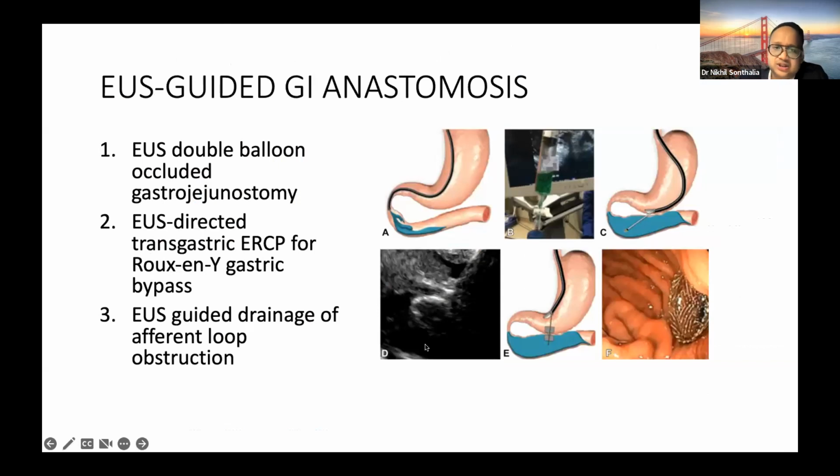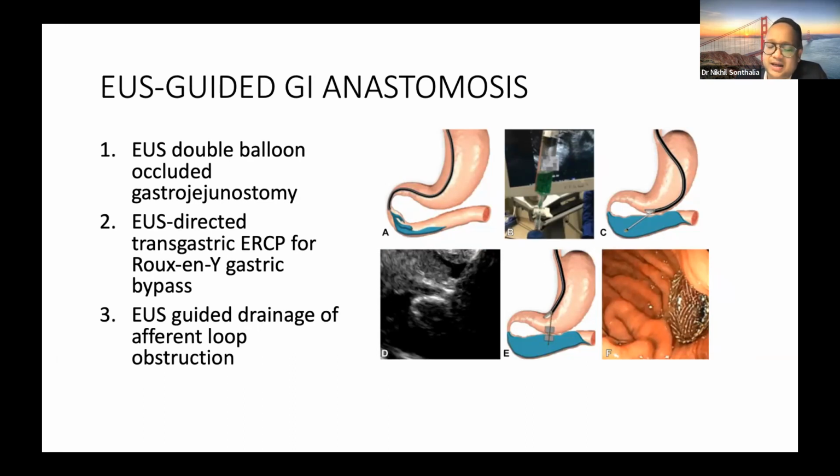So EUS-guided GI anastomosis, this is the most exciting in the advanced part of EUS interventions. The chief indications are EUS-guided gastrojejunostomies, EUS-directed transgastric ERCPs for post-Roux-en-Y bypass patients, and EUS-guided drainage of afferent loop obstruction. Just to explain simply, in patients having proximal duodenal or pyloric obstruction, either due to pancreatitis, malignancy or gallbladder malignancy, who are unfit for surgery, EUS-guided drainage provides a very good modality to have internal anastomosis. In this, we bypass the obstruction using various kinds of techniques that are described.